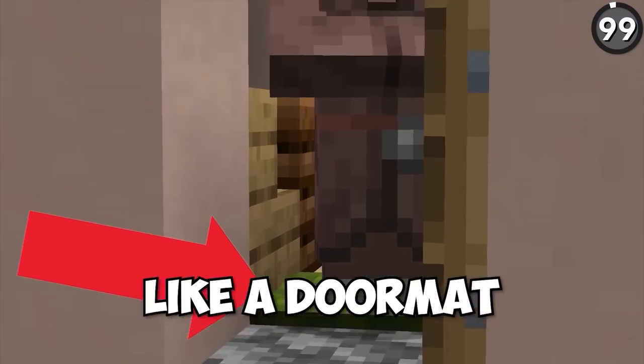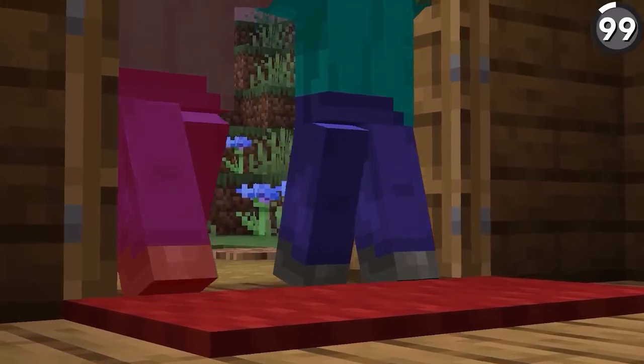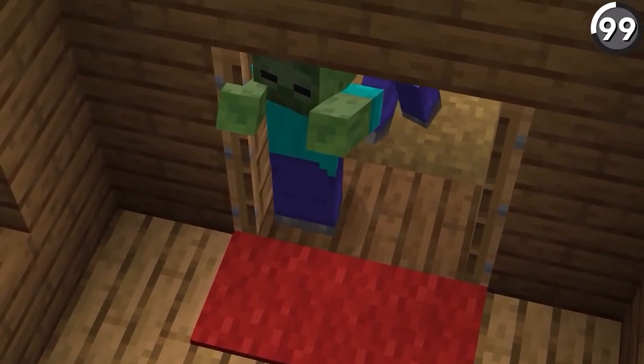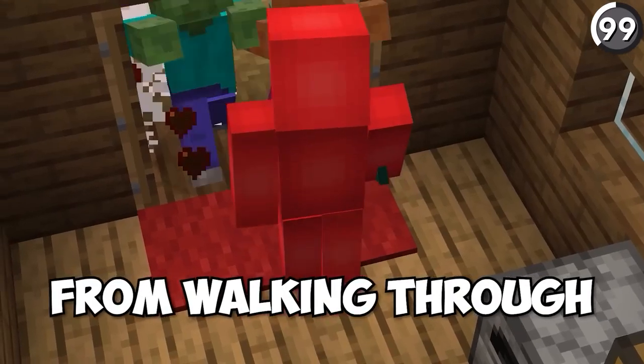This may look like a doormat, and it is, but it also doubles as an effective way of keeping mobs out of your base. No joke, by just having this simple carpet laid out like so, we prevent most mobs from walking through 2 tall walkways.